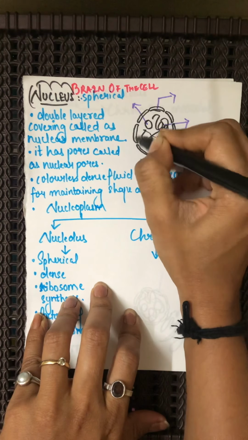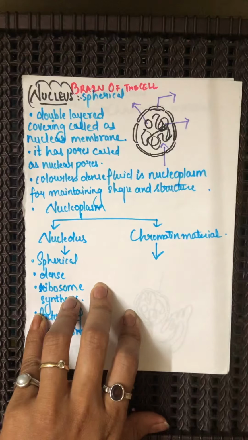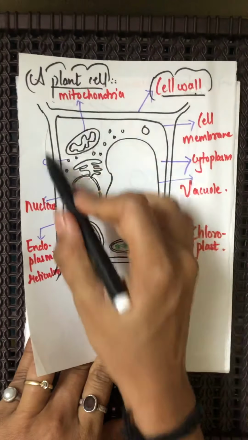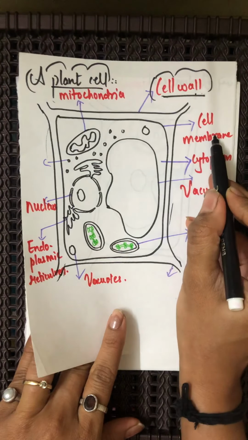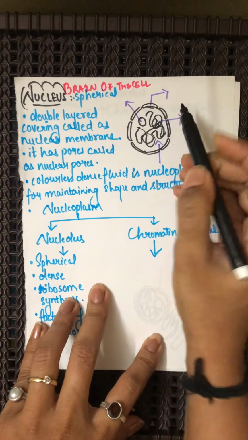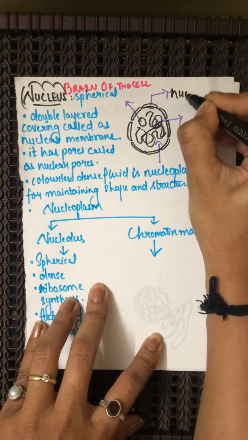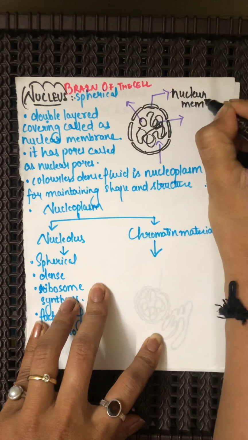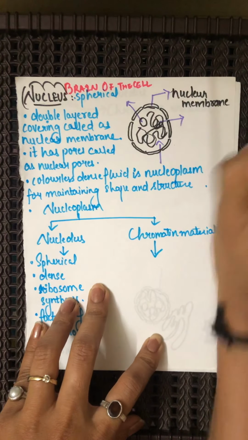The boundary of the cell is termed the cell membrane. Similarly, the boundary of the nucleus is termed the nuclear membrane.